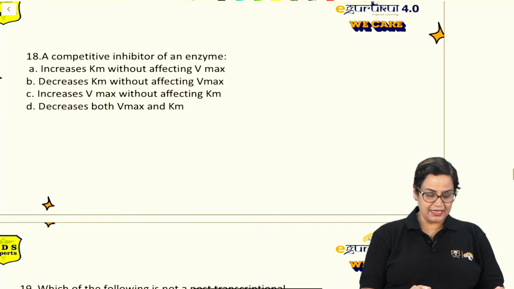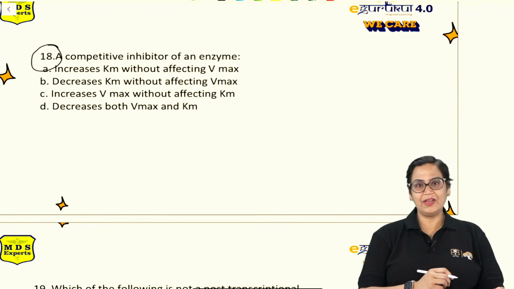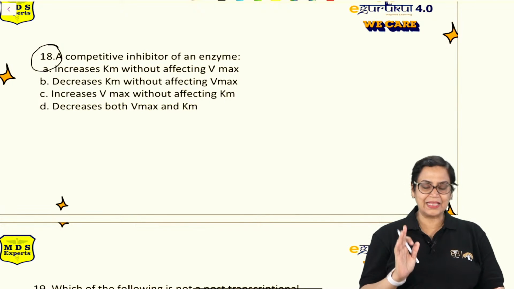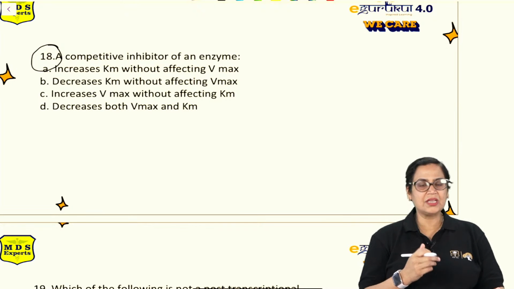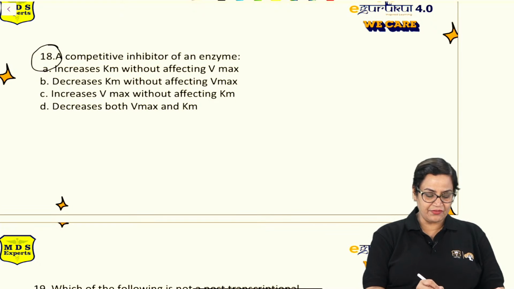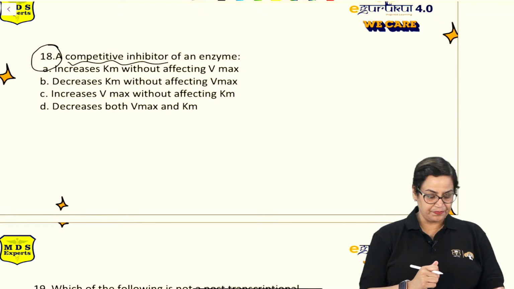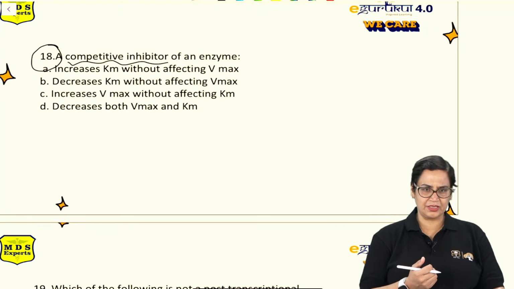Then question number 18, again a frequently asked question. A competitive inhibitor of an enzyme. देखो, एक क्वेश्चन आता ही आता है between different types of inhibition. One is competitive inhibition, non-competitive inhibition and uncompetitive inhibition. Whenever we talk about competitive inhibition, always remember, I'll just give you a flow chart. Let me see who all can answer this question. This is a very simple and most frequently asked question.